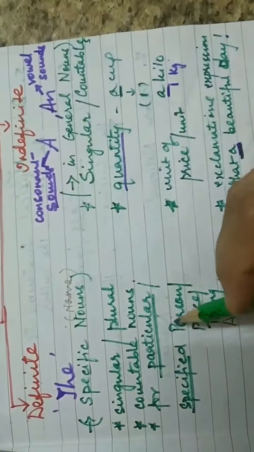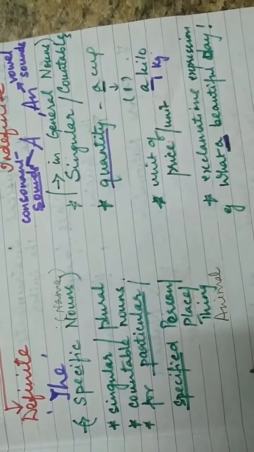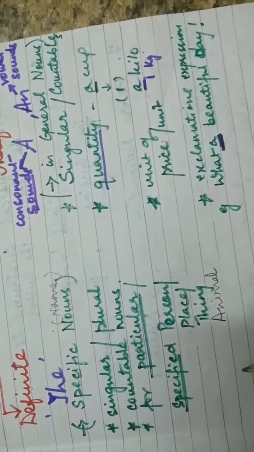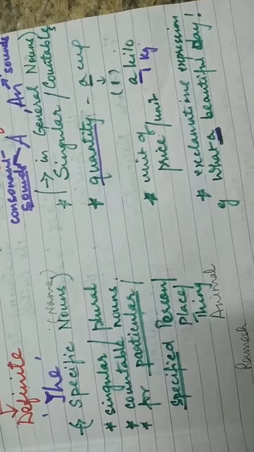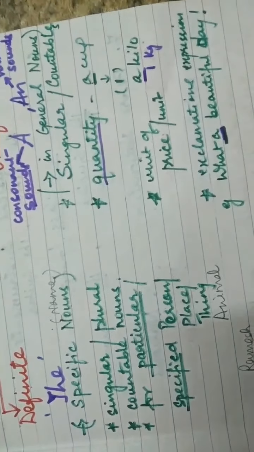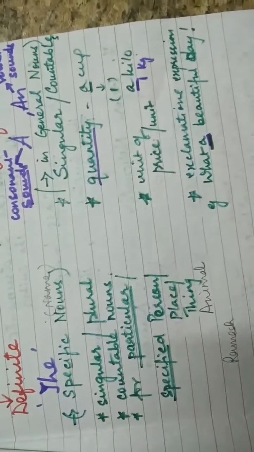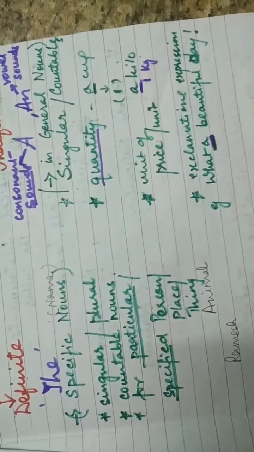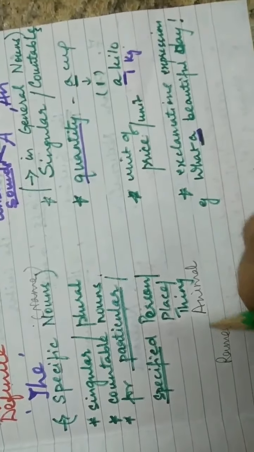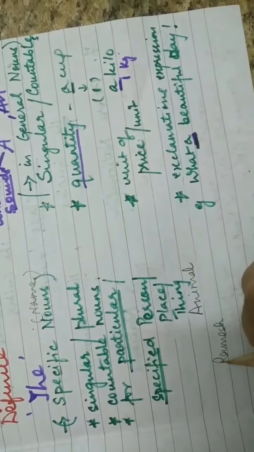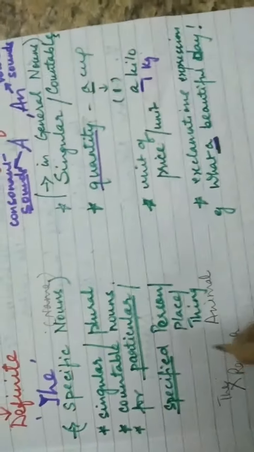But remember, for particular person, now before the names of person we never use the. We never say the Ramesh. We only say Ramesh. But when we are talking about a particular instance of a person, then we are talking about a particular group. For example, the class, the class. We are talking about a group, then we say the class. Okay. So, before the proper names of the persons, we never use the. So, remember this much.